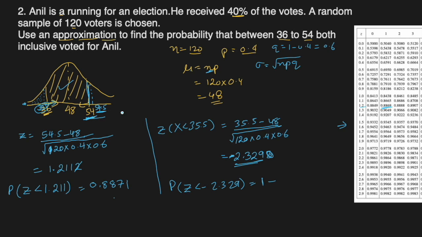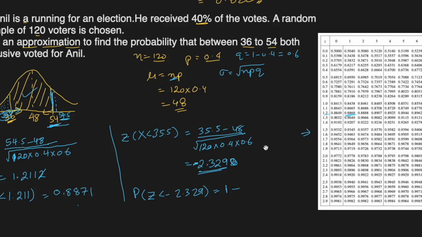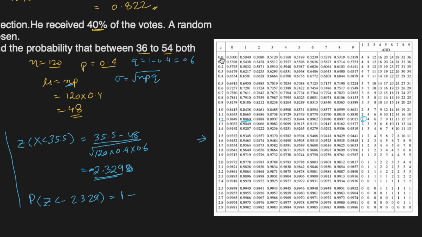That's what we do, because we do not have any negative Z scores. If you see here, Z starts from 0 to 2.9, they're positive, there's no negative, so this is how we use it, by making it 1 minus. So we'll look for 2.329 now.